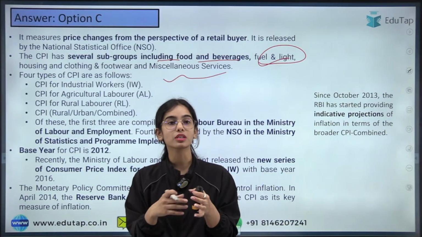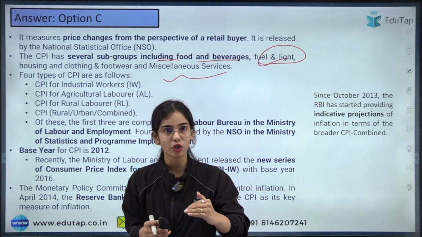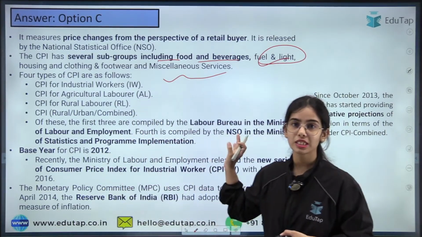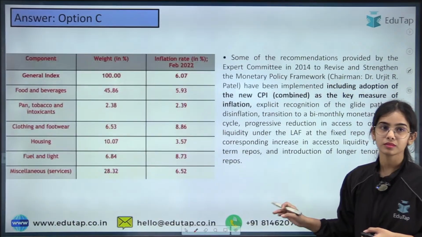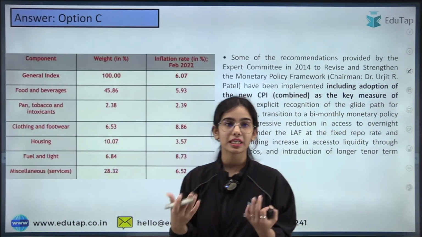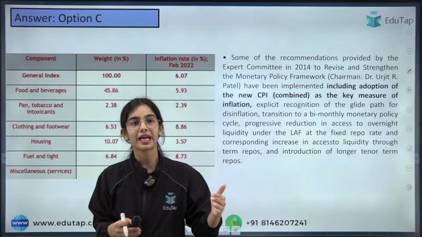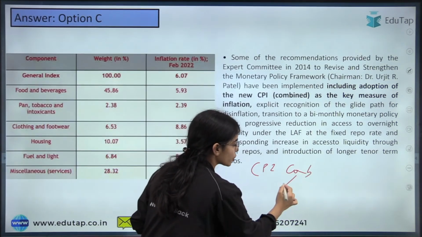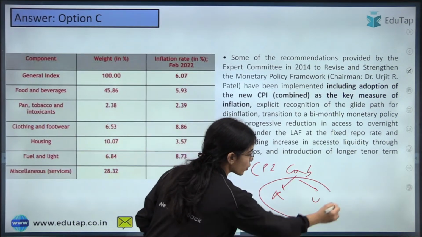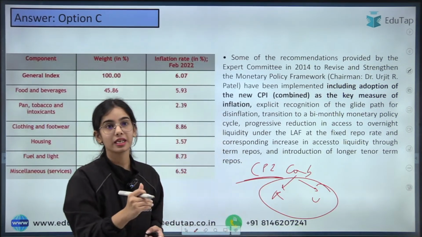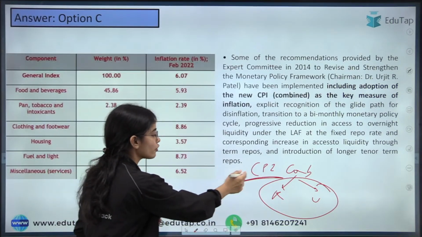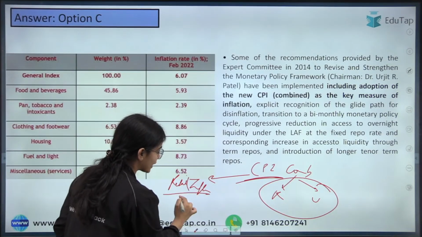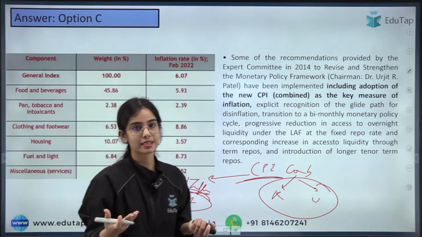You already knew the things, but you have to apply your knowledge as well as read the statements very carefully. Okay. So C was the answer. Any confusion here? The Urjit R. Patel Committee gave the recommendation in 2014 that CPI combined, that is consumer price index combined, for the rural area and for the urban area, that is for the whole of the country, should be used for calculating the retail inflation, or the headline inflation, in our country. Okay, that is correct.